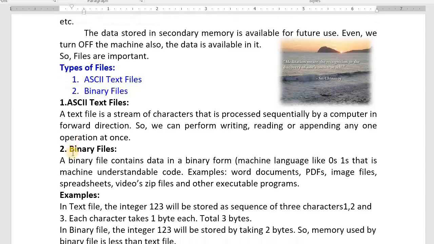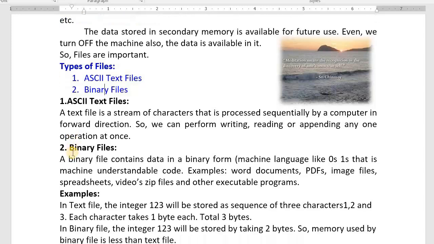As opposed to ASCII text files, what is a binary file? A binary file contains data in the form of zeros and ones, or machine language, which is machine understandable, not something human beings can understand. In MS Word we create a file. Now I am explaining to you by using this file. This is an MS Word file. I am working with a document. That is a binary file.